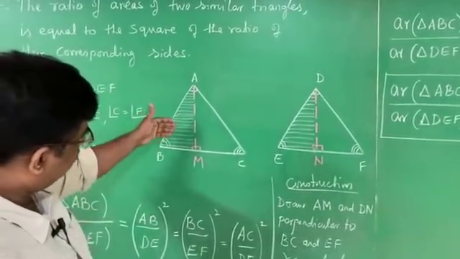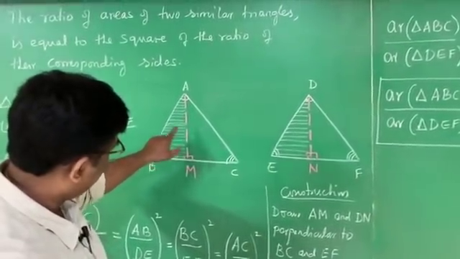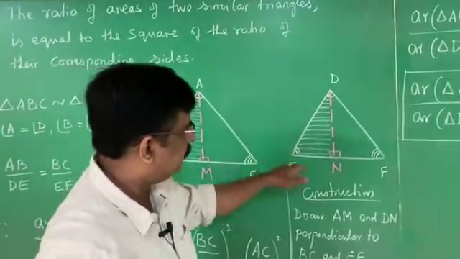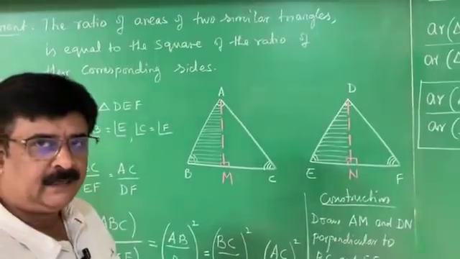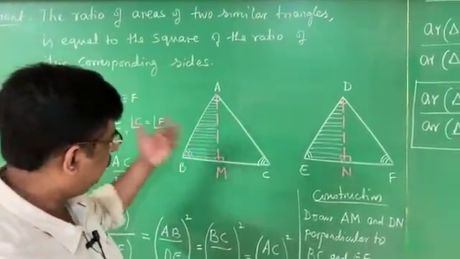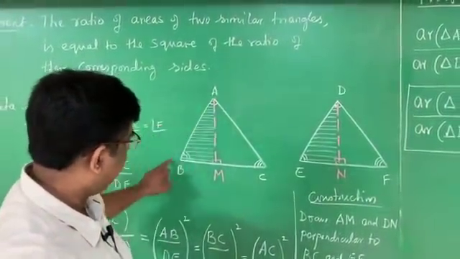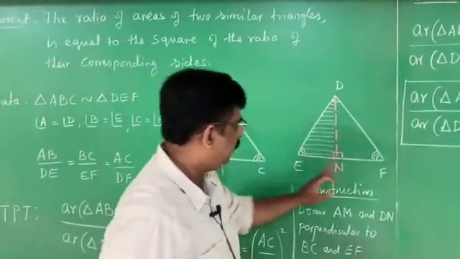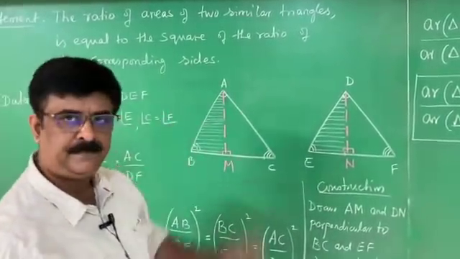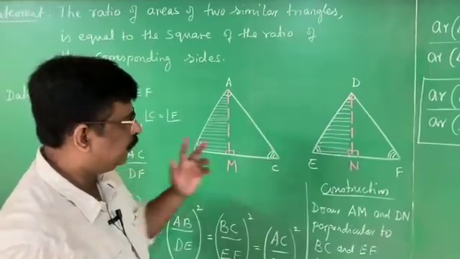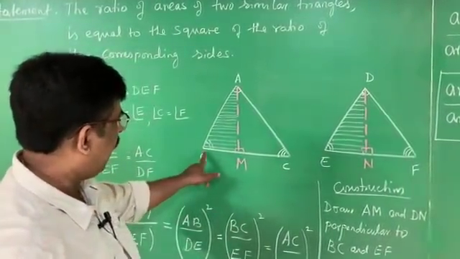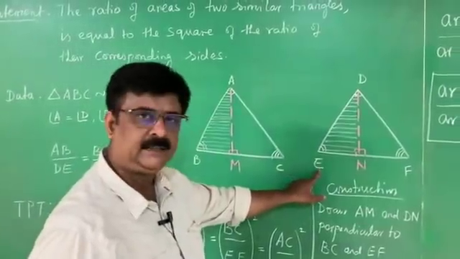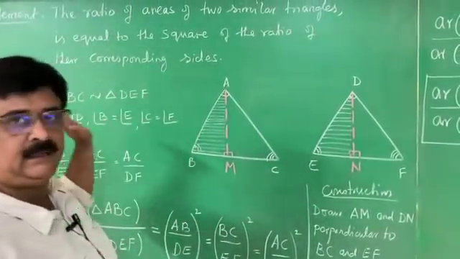Now see, think. Can you prove the shaded triangles are similar by using the AA similarity criterion? It is easy. Triangle ABM and triangle DEN, you have to prove that they are similar. To prove that they are similar, you have to prove that any two angles are equal. Easy it is. Angle B is equal to angle E. It is already written in the data.